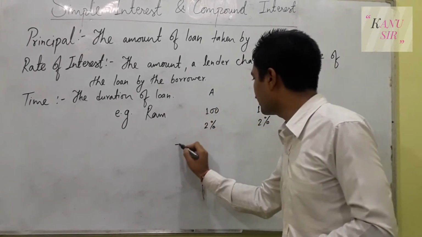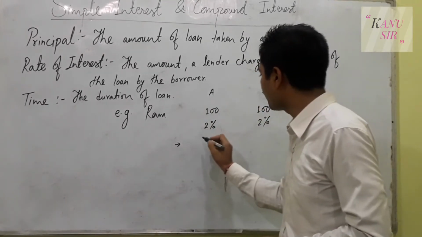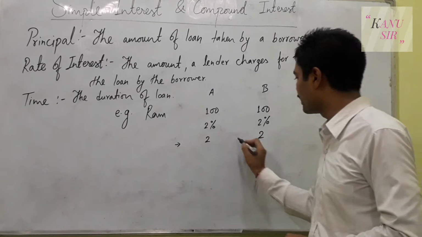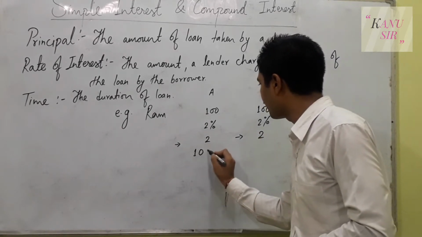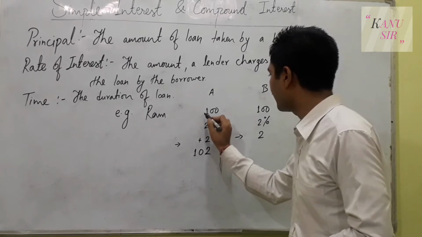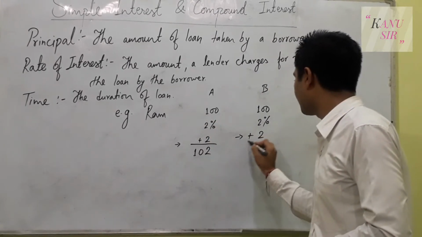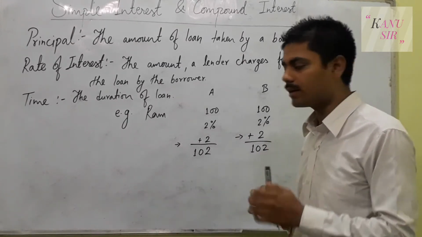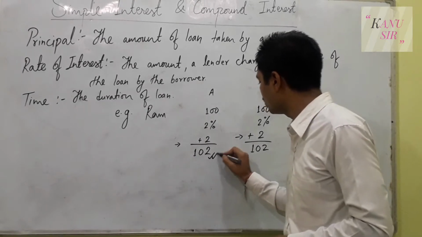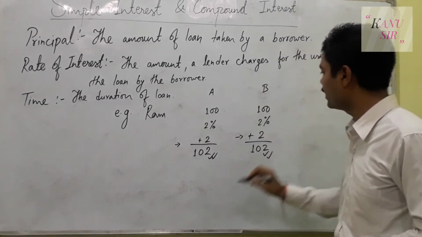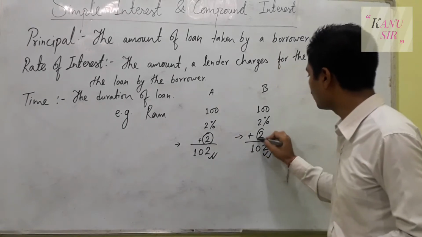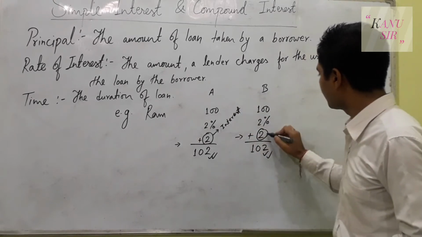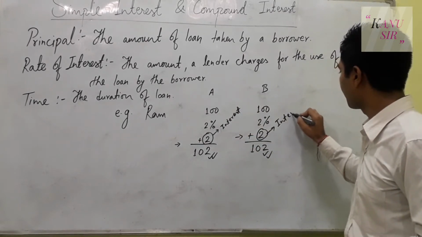So next year when he goes to pay the money back, he has to pay 2 percent of 100, which will be 2 rupees, and 2 percent of 100 will be 2 rupees. This 2 will be added to 100 and you will get 102, and similarly there will be 102. So in the first year you will have to pay just 102 for A and 102 for B, whereas rupees 2 and 2 will be the interest, and this one is also the interest.